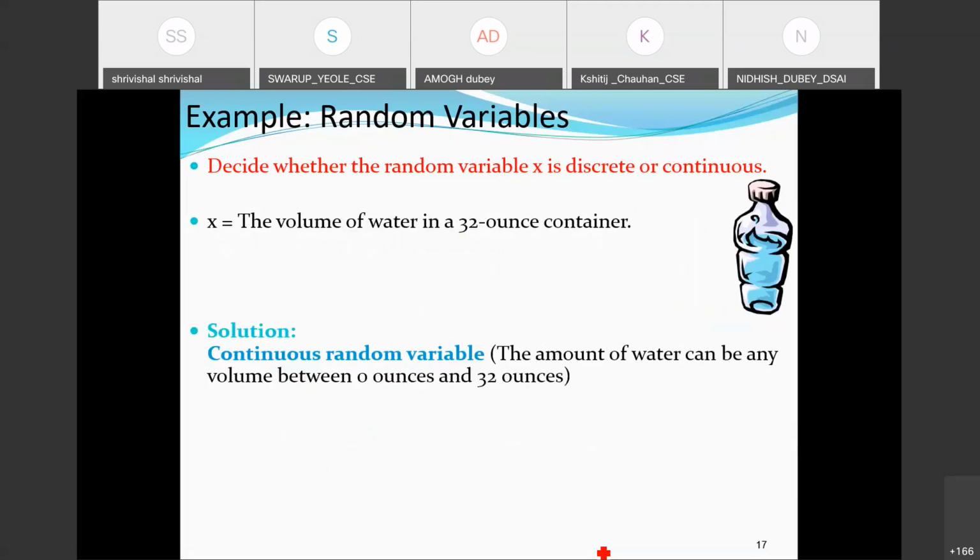Now we have come to another example here. The volume of water in a 32 ounce container. When I measure the volume, this is a continuous number. Out of 0 to 32 ounces, it could take any value, correct? It can't be only 0, 10, 20 like this. So it is continuous in nature.